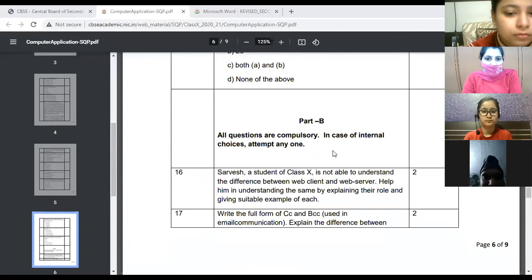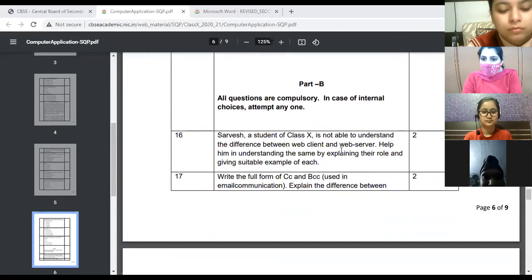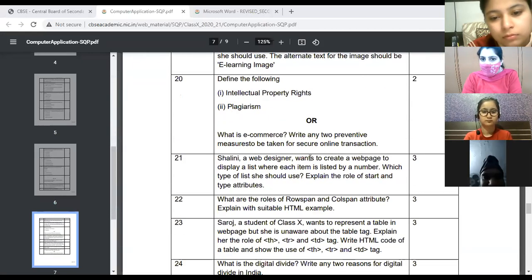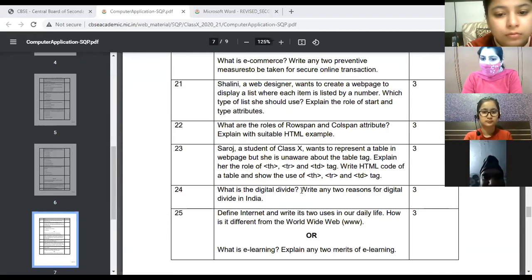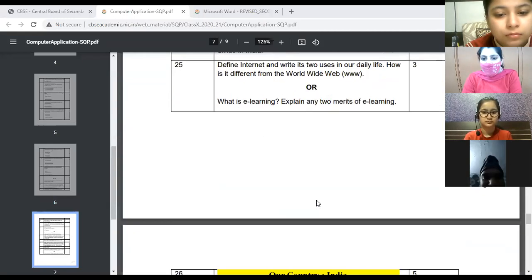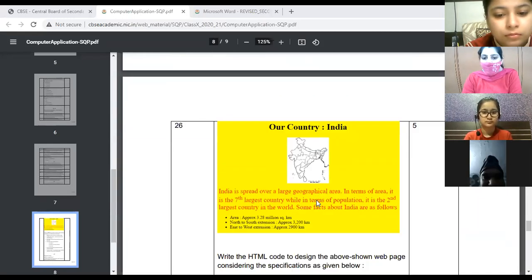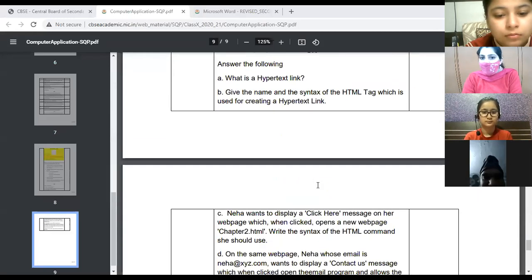Then part B. In this, all questions are compulsory. Irrelevant of that, if some internal choice is given, then you have to attempt only 1. So 2 marks question like this. So this way you will be getting the choice in some of the questions, not all. Then 3 mark questions, again choice can be there or may not be there. Then the 5 marks activity.